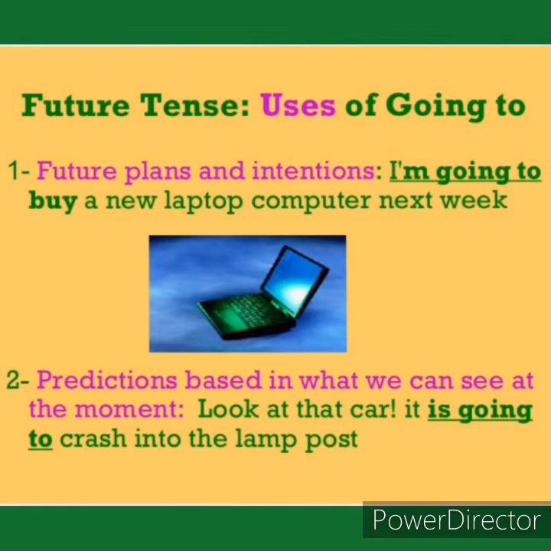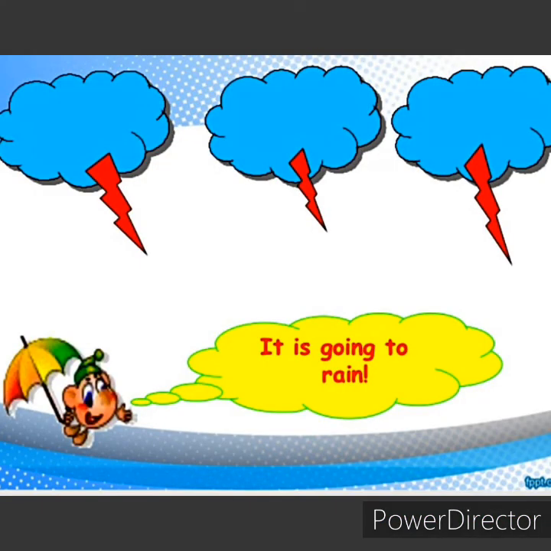It is a future plan. Number 2, prediction based in what we can see at the moment. For example, look at the car. It is going to crash into the lamp post. Here, what we are observing at the particular moment, prediction is based on that. Another example with going to, it is going to rain.